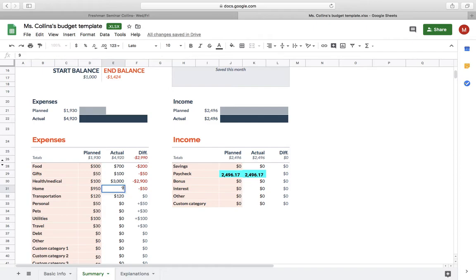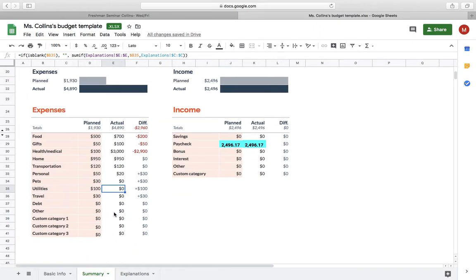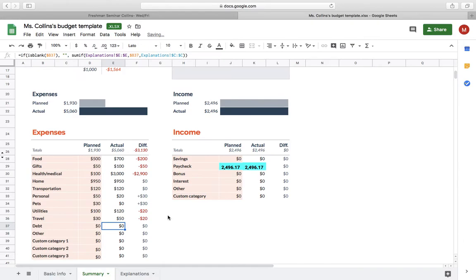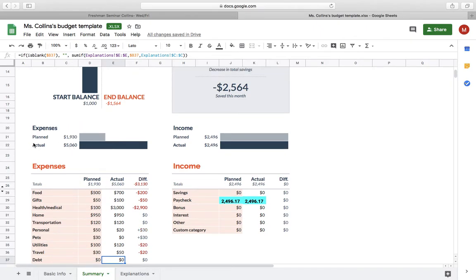My rent was still the same, so my rent was still $950. Transportation was the same. Let's say I only bought $20 worth of stuff for myself. My pets, I didn't actually buy anything for my pets. My pet died, maybe. Utilities, I actually had to pay $120. Travel was $50, etc. So now we are able to see that although I budgeted to spend $1,900, because of my hospital trip, among other things, I actually ended up spending over $5,000.